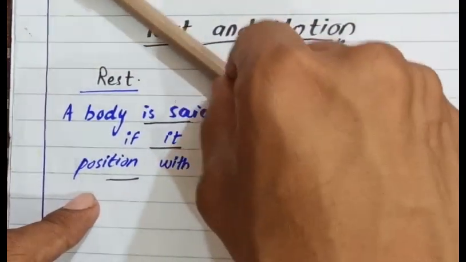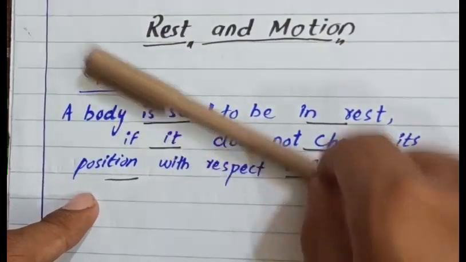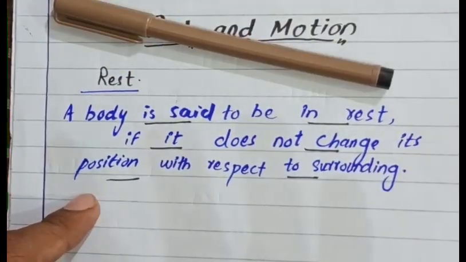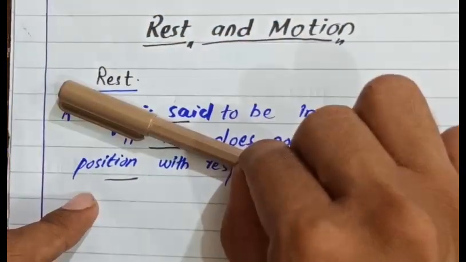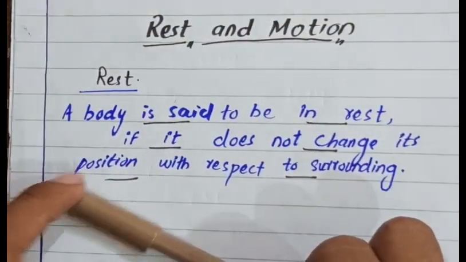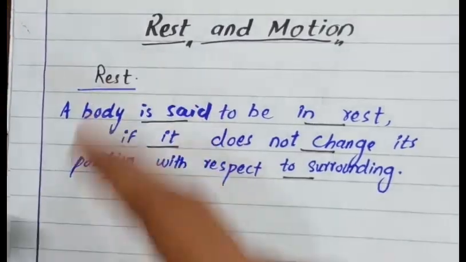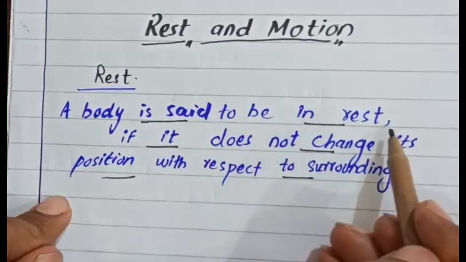It will change its position into motion. See, it was in the state of rest. So I applied an unbalanced force, and it came into a state of motion. It changed its position. But here, in the definition of rest, a body is said to be at rest.